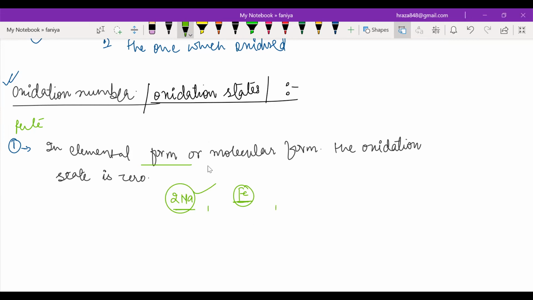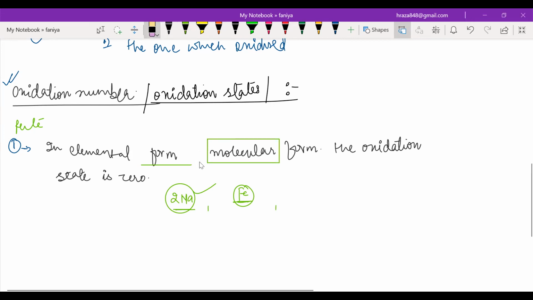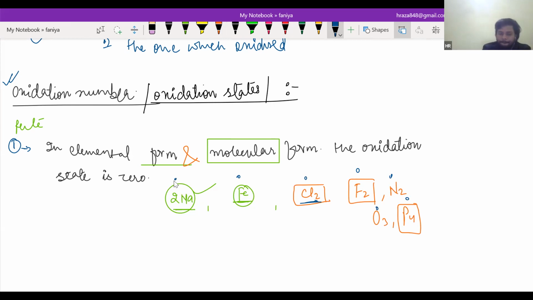Another term that is used is molecular form, like Cl2, F2, N2, or O3 or P4, whatever it is, the same molecule. Basically, when the same elements combine, they form a molecule, and whenever there is molecular form, their oxidation state will be zero. Is that clear? Yes, sir. Now,